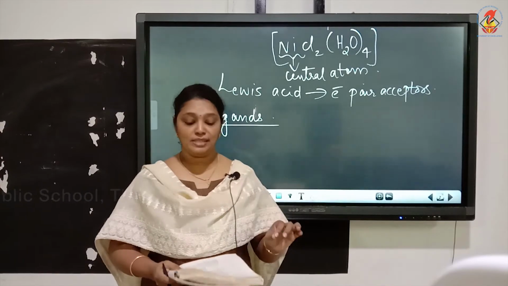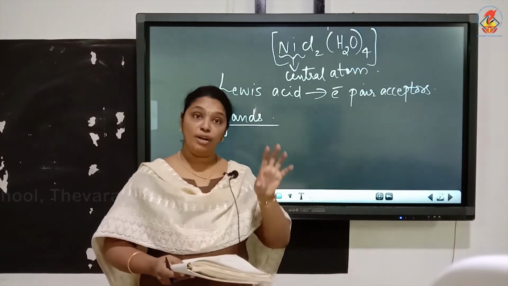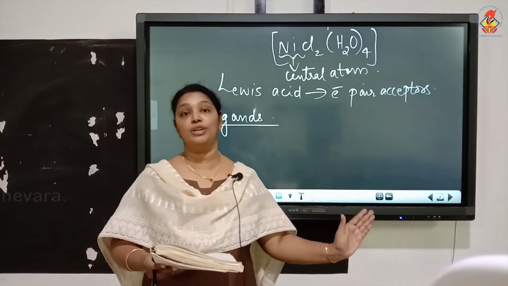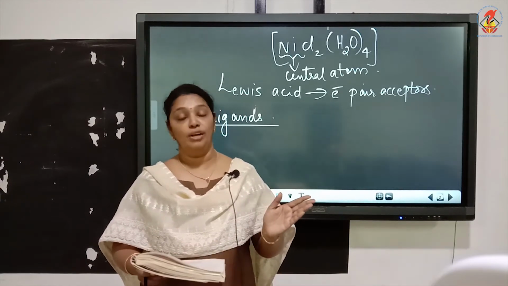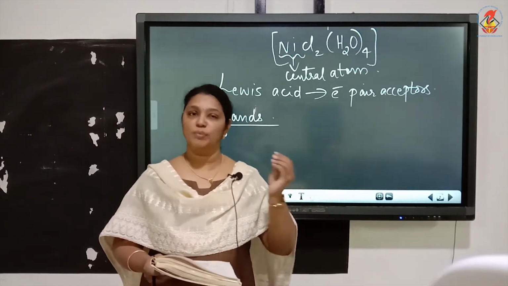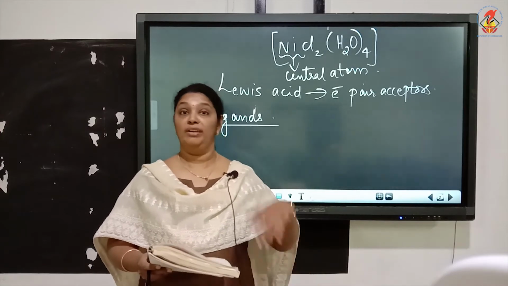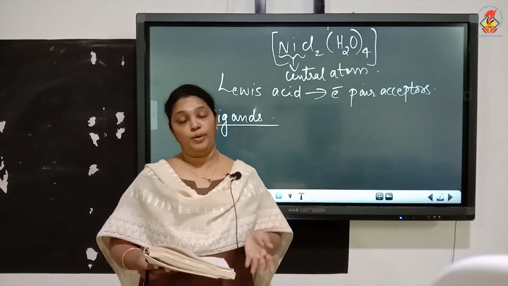So ligands means the ions or molecules which are bound to the central metal atom, and they can be small molecules, ions, or even large molecules like proteins.